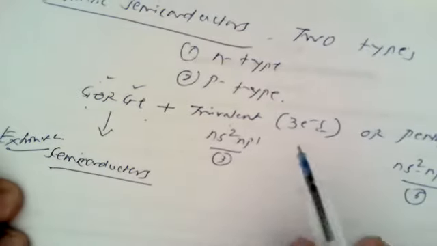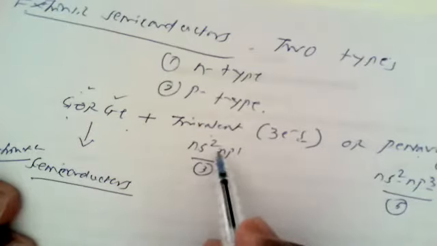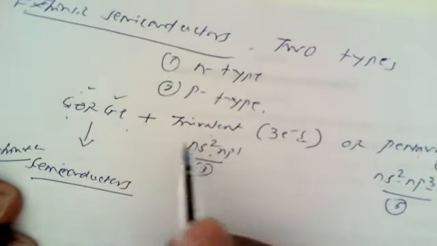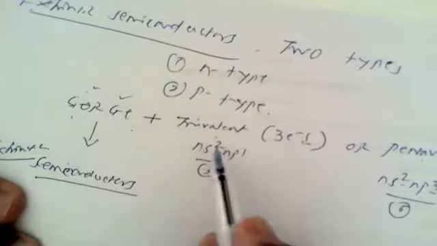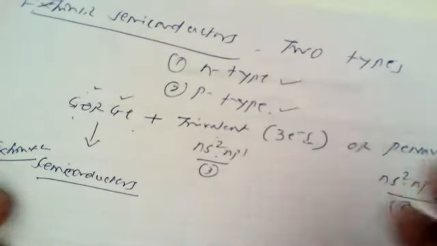So depending upon the type of impurity that is added to the silicon or germanium crystal, there can be N-type or P-type semiconductors.